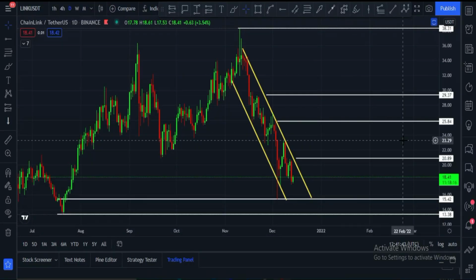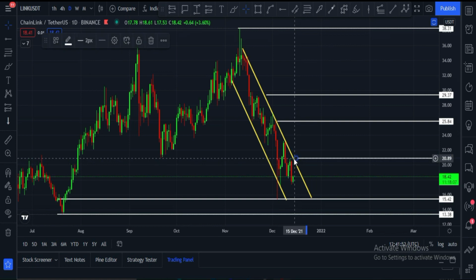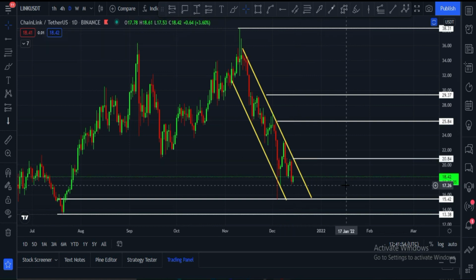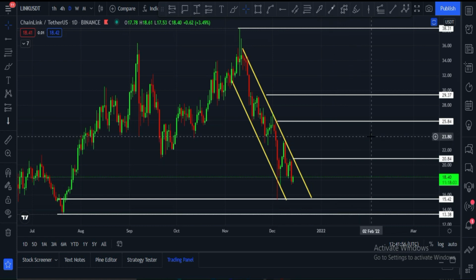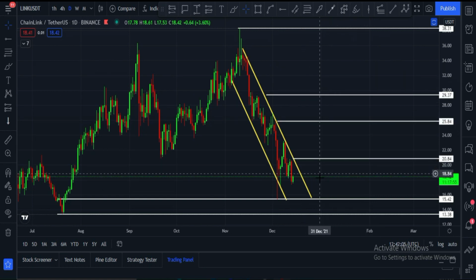Let me show you second chart. This is daily chart of Chainlink, and currently it is at $18.42 right now. For upside movement, it has to cross this resistance, $20.84 price area. Once it crosses this area, second target is $25 and third target is $29, and after that $38. These are the targets. And if it is rejected from this zone, in that case there are strong spots at $15.42 as well as $13.38. These are two major strong spot zones.